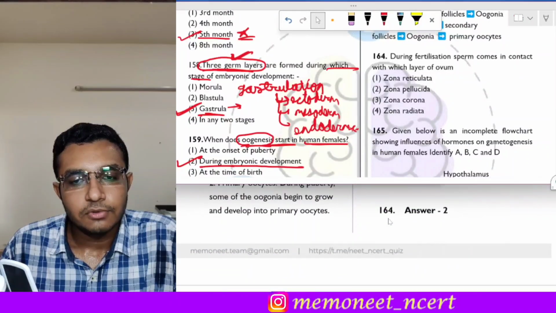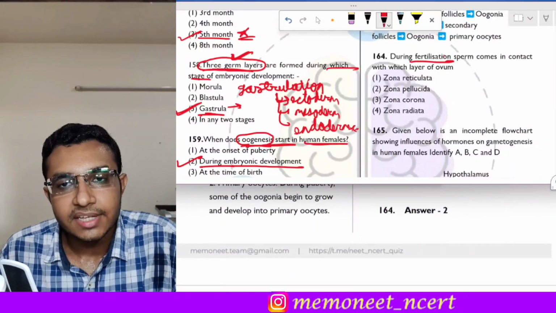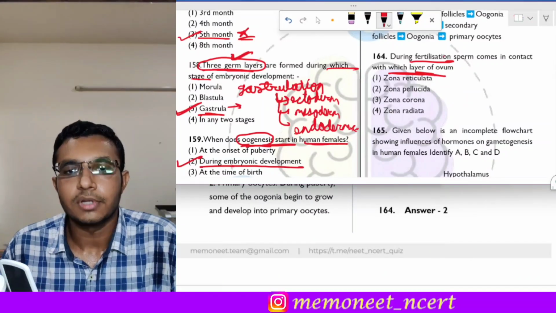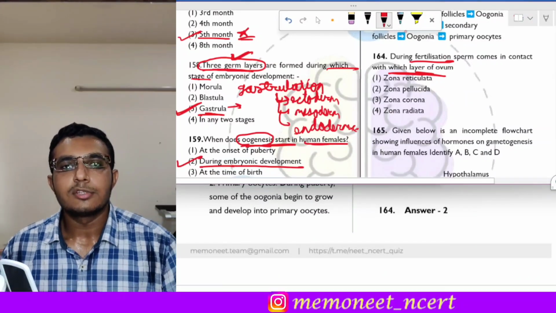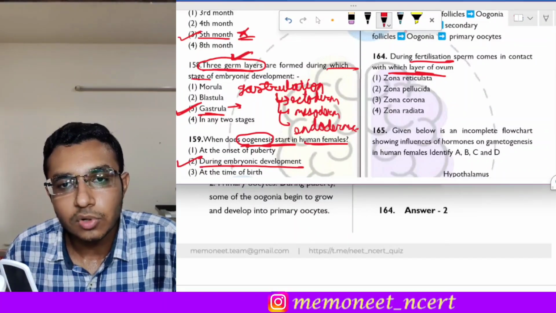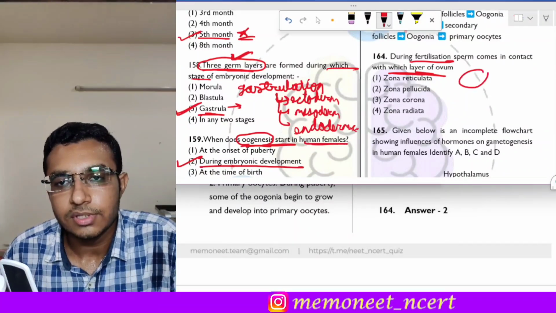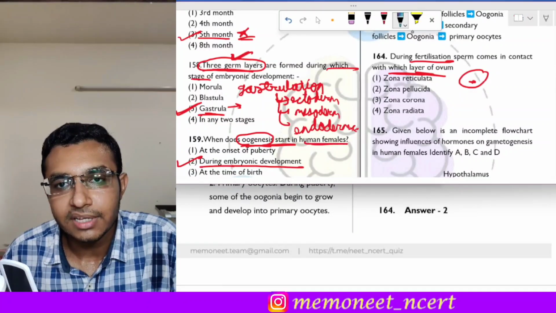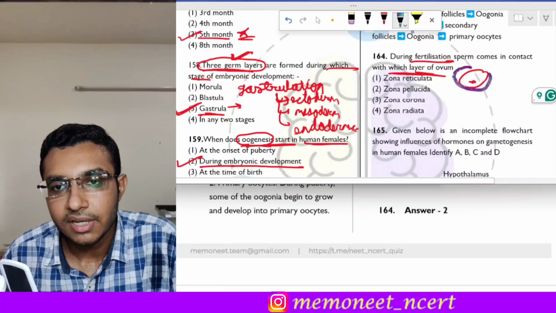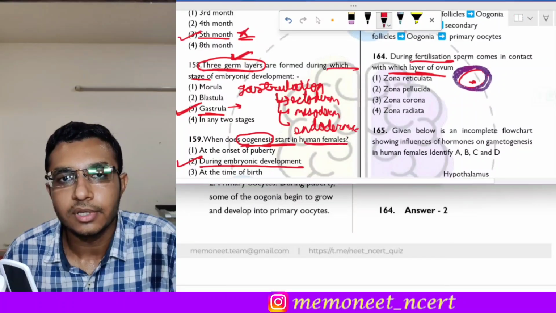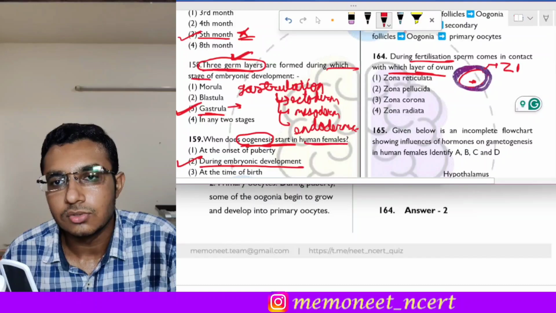Question 164 states that during fertilization, the sperm comes in contact with which layer of ovum? Okay, so what happens is the sperm penetrates the corona radiata and then it comes in the contact of zona pellucida. So this is the ovum, and there is a surrounding layer of the ovum which is called the zona pellucida.